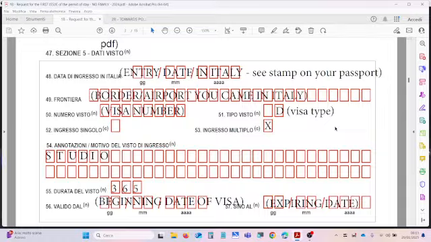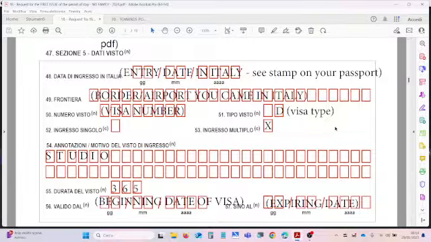Then field 54 has the annotations, the notes of your visa. Normally it is study, or study post laurea, or something like this. You can check your visa and put the same notes that you can find on your visa. Field 55 is the validity of your visa, normally 90 for a C-type or 365 for a D-type visa, 1 year. You can find this information on the visa too.